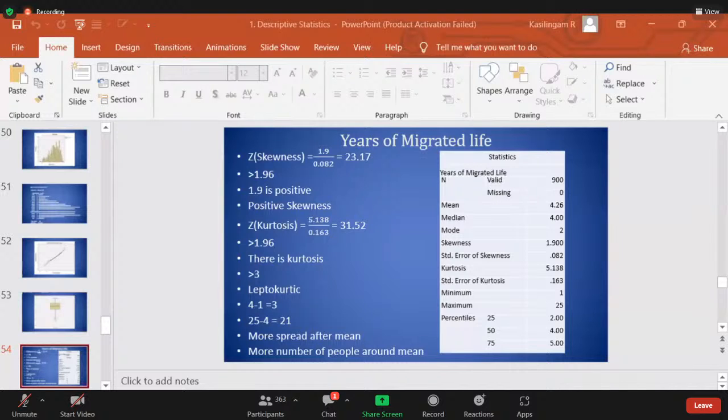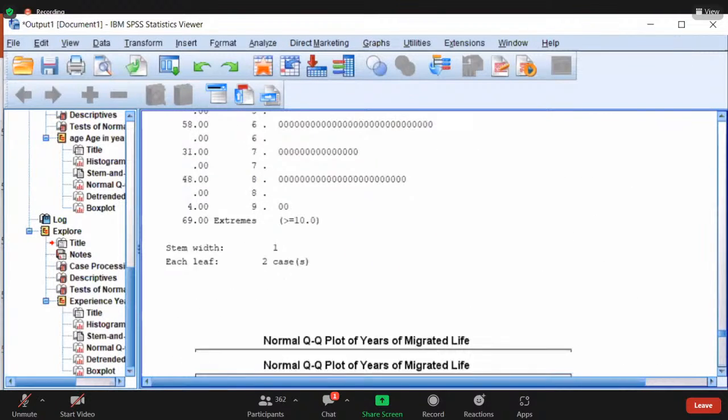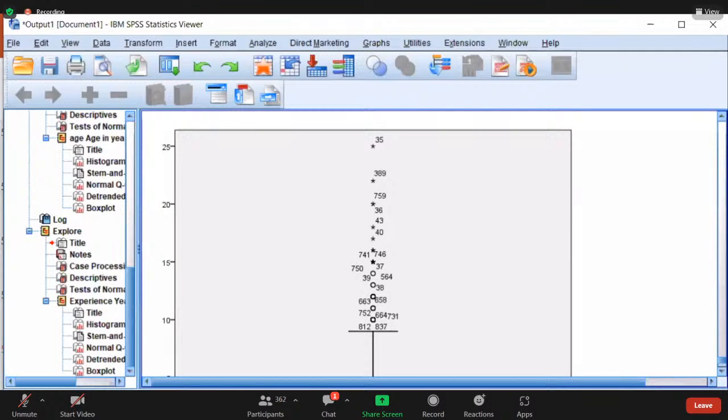When you see the diagram itself, you will tell. Look at the box plot: the tail is at the top, positive. That is why 29 is coming. Even if it is more than 1.9, it is okay. Okay, one point is over.